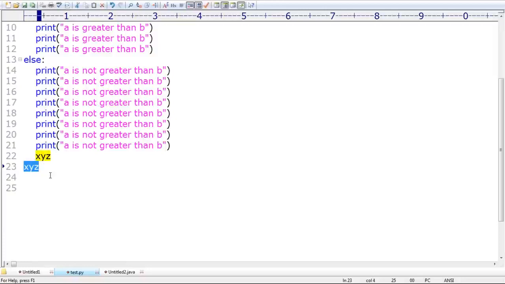Remember that. Are you seeing the difference? Here I'm taking this XYZ at the same point as the previous line. In Python, spacing matters a lot. Remember that, space matters a lot. This is nothing but indentation.